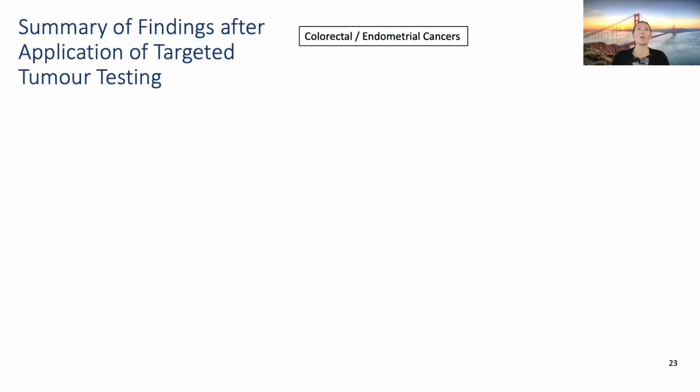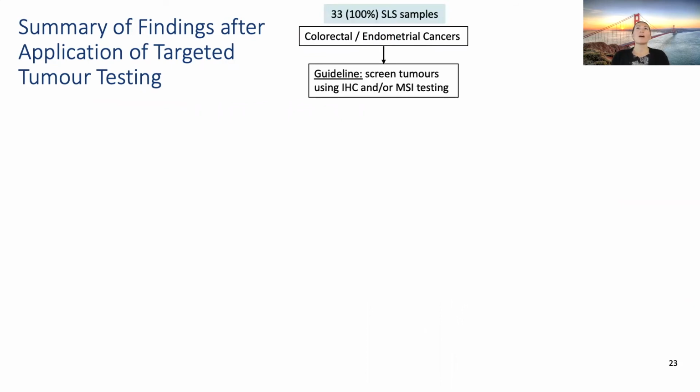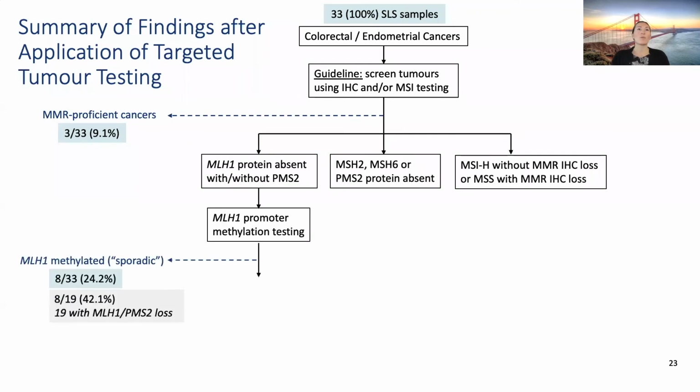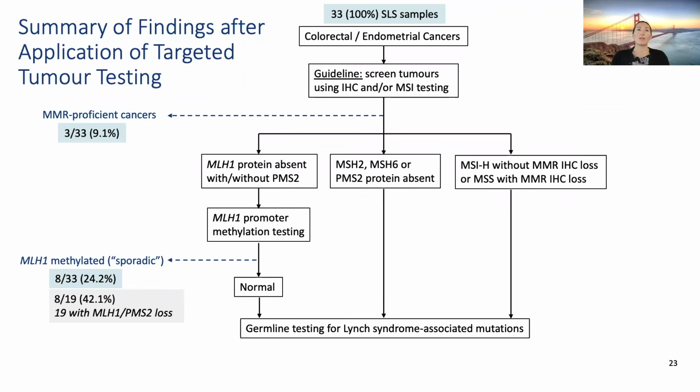So to combine all the findings together, we started with a total of 33 samples. By applying immunohistochemistry and MSI testing, we found that 9% were MMR-deficient. After testing, we found that 8 out of the 33 showed MLH1 methylation positive, though only 19 had MLH1 or PMS2 low, so actually it's 8 out of 19. For those we didn't continue on to germline testing for Lynch syndrome associated mutations.